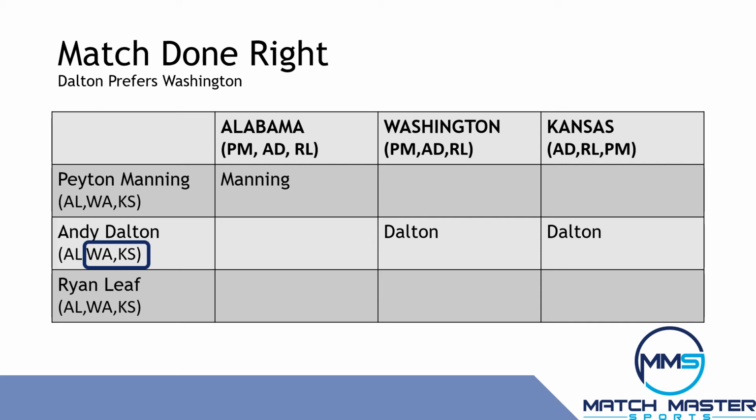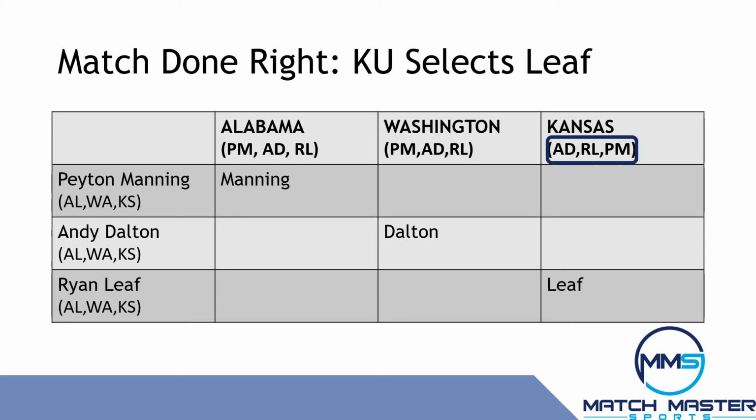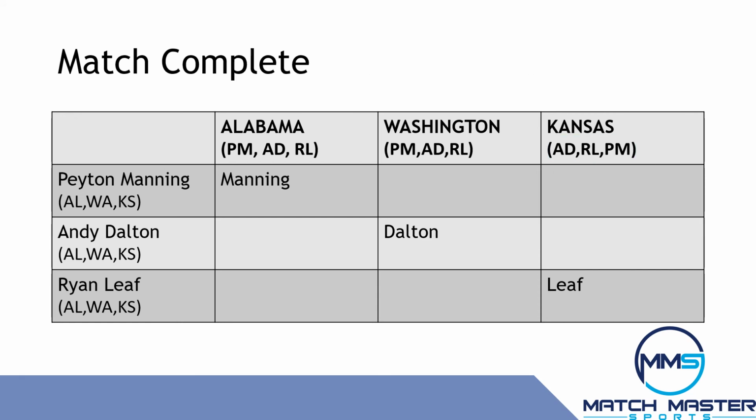Dalton is now in a similar position to the situation Manning was earlier. Dalton has been picked by two schools, but prefers Washington to Kansas. Therefore, Dalton is deleted from Kansas's list. Kansas has to reselect and selects Leaf, which is next on its list, and the match is complete.